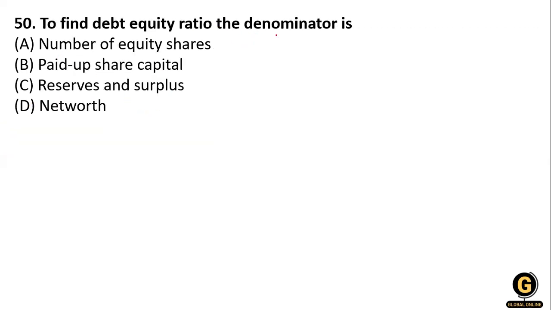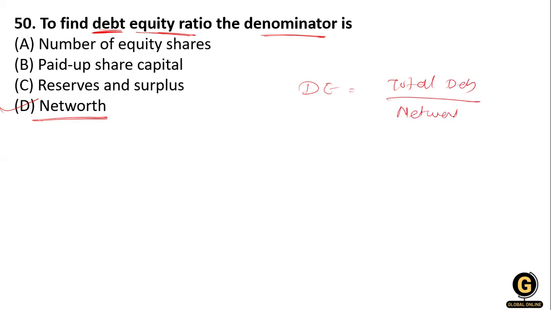To find the debt equity ratio, the denominators are the number of equity shareholders, paid up share capital, reserves and surplus, and the net worth. So what will be the right answer? Option number D, that is net worth. When we find the debt equity ratio, what is in the denominator? So in the denominator there it is. And what is the debt equity ratio? It is total debt divided by net worth, or instead of net worth you can write total shareholder equity.